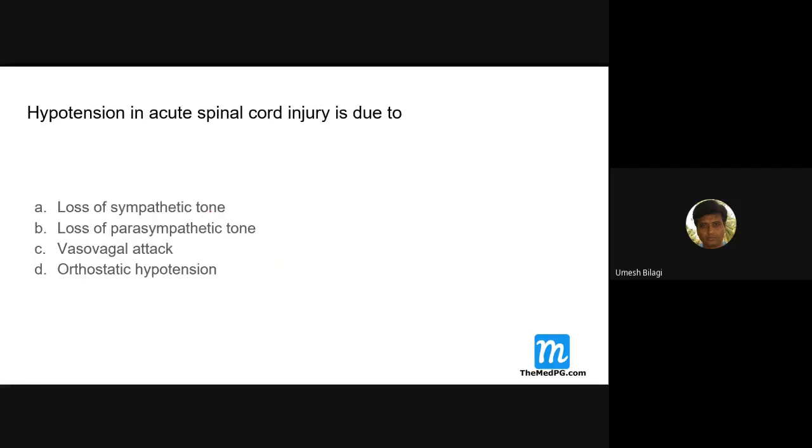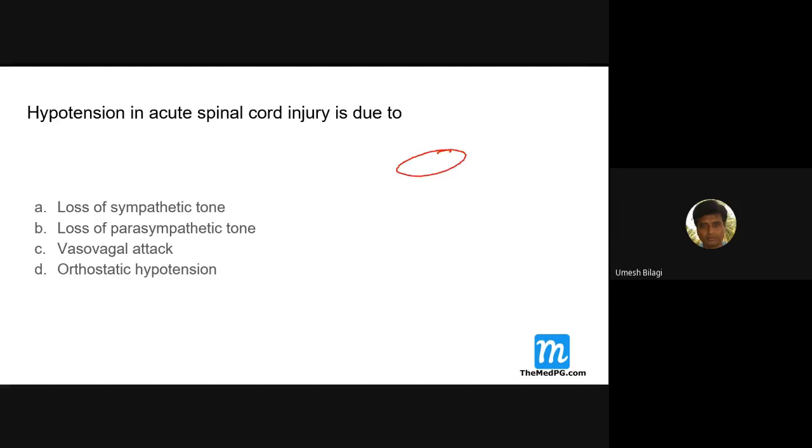Hypotension in acute spinal cord injury is due to loss of sympathetic tone. Normally what happens is, hold on, I'll say something.